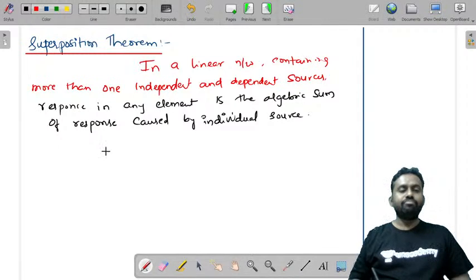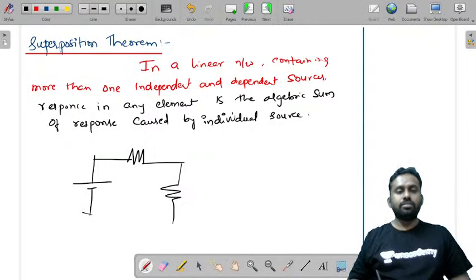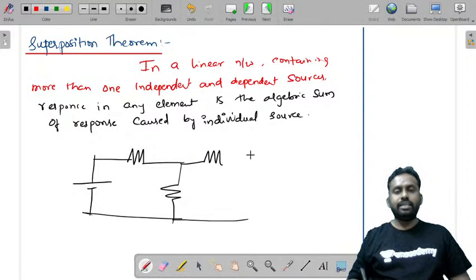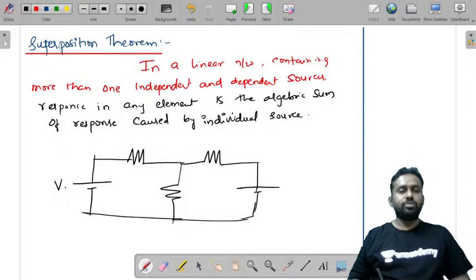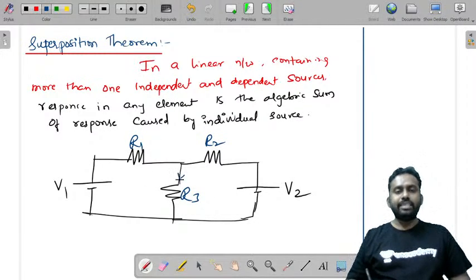That means, let us say you have a circuit like this. Let us consider this circuit which has two voltage sources. Let us call the voltage sources V1 and V2, and let us take some resistors as R1, R2, R3. Let us say the current in this circuit is I. The current in R3 is, let us say, I3.